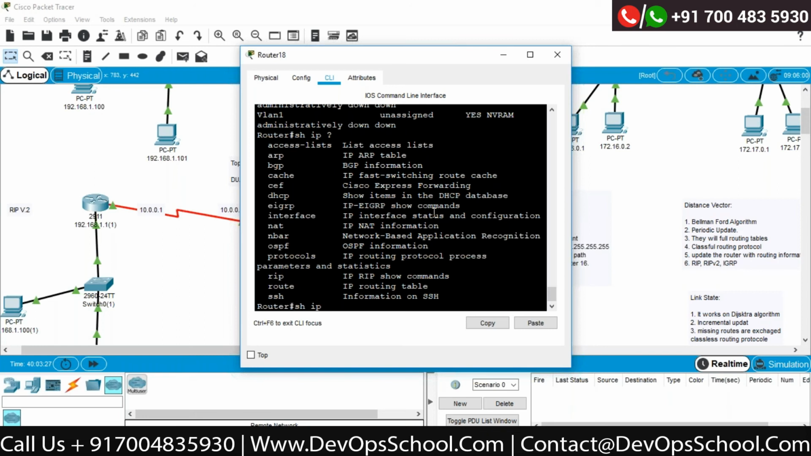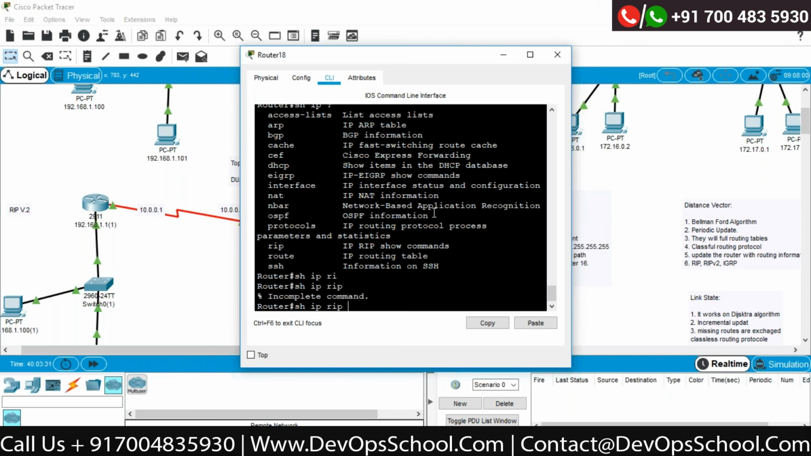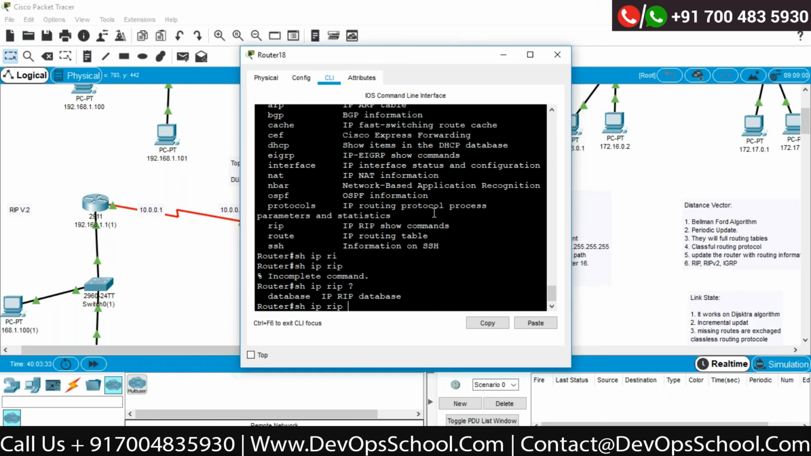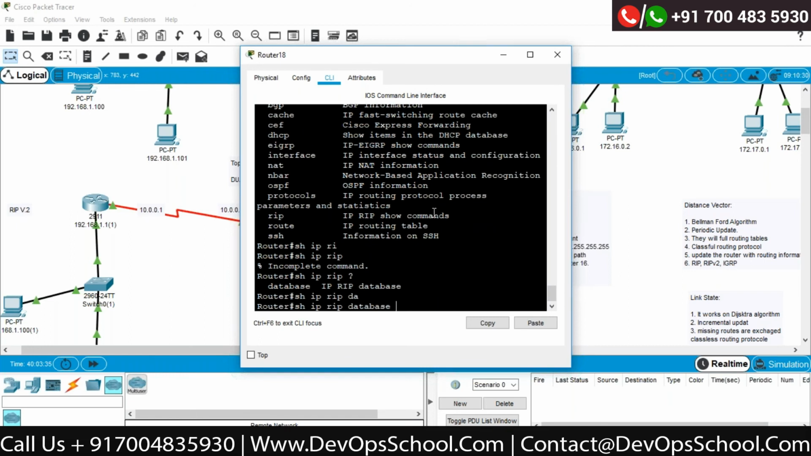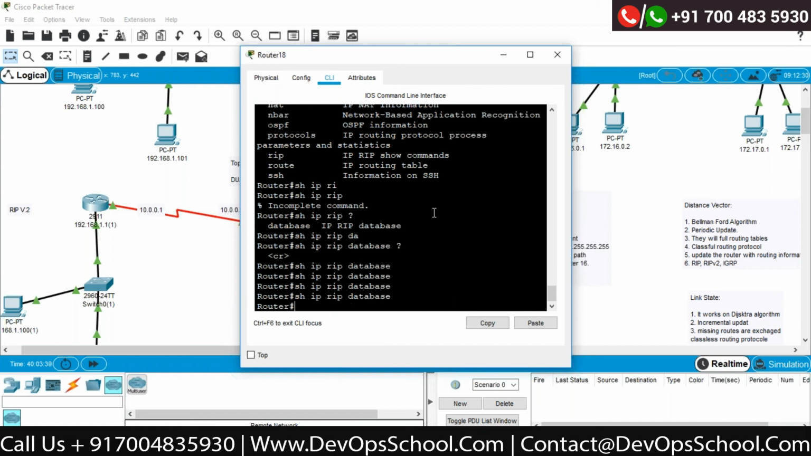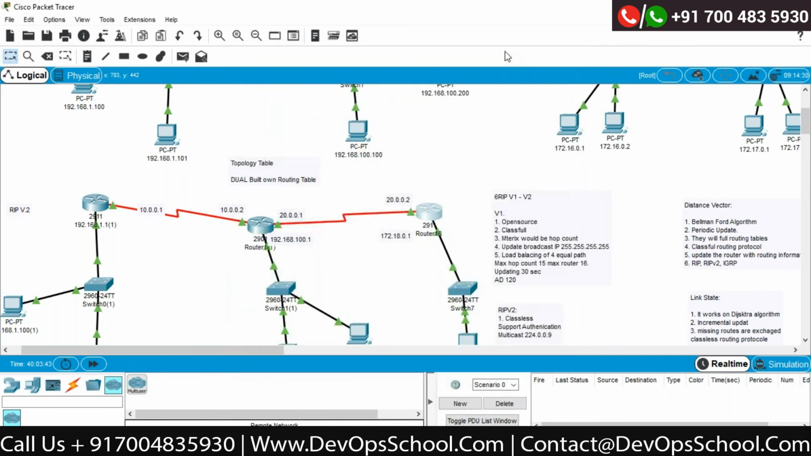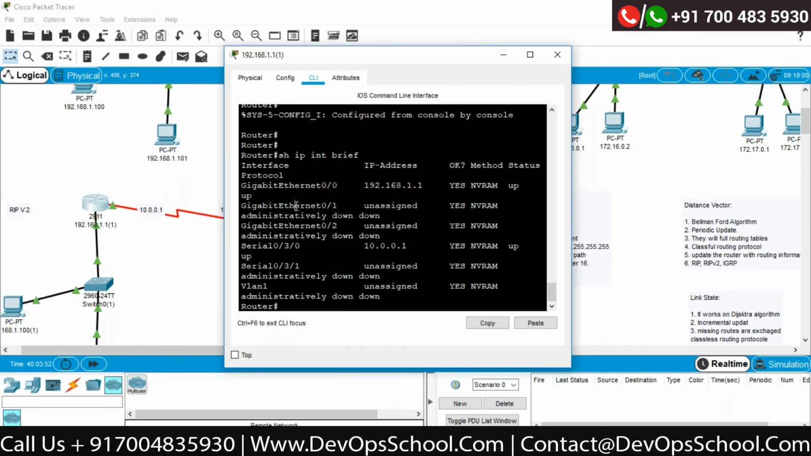Show ip RIP. Okay, currently RIP does have its own data. Now currently RIP is not running anywhere. So the router is clean and clear with respect to routing. Now we are going to configure our EIGRP. So let's go to router one.